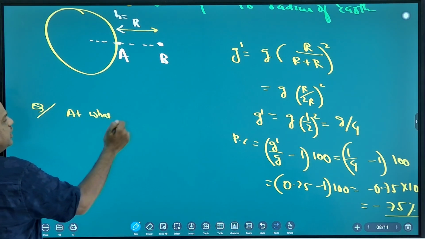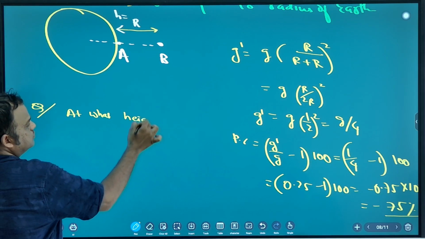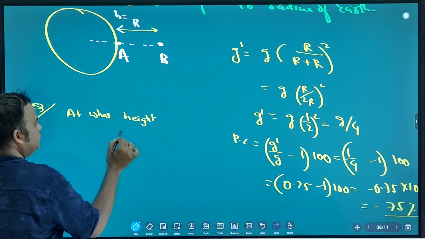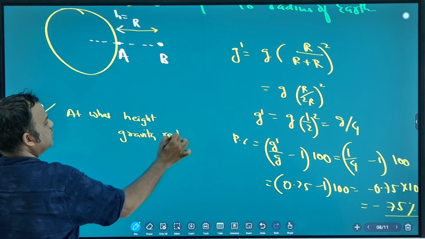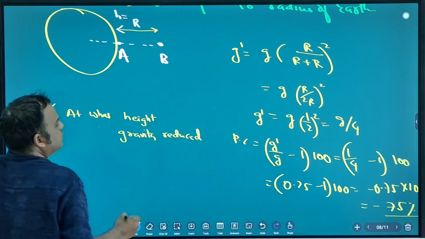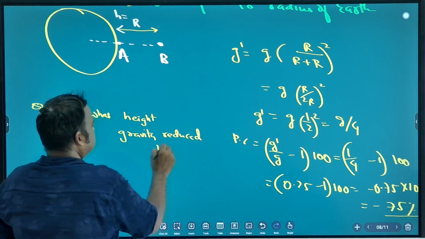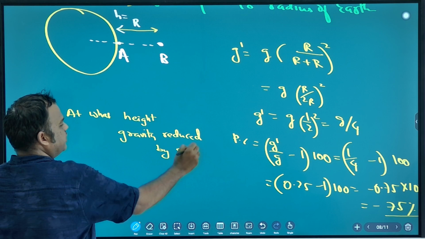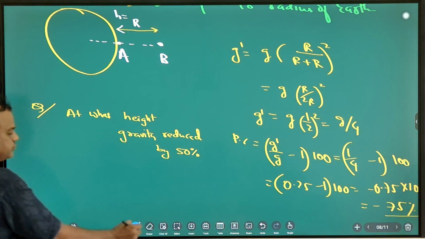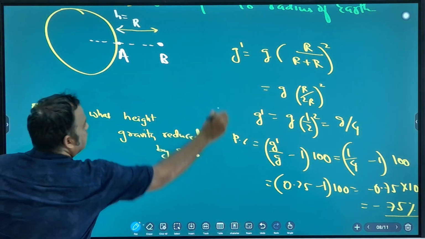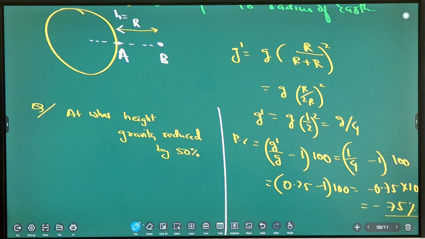At what height is gravity reduced by 50%? Reduced by 50% means gravity becomes half.